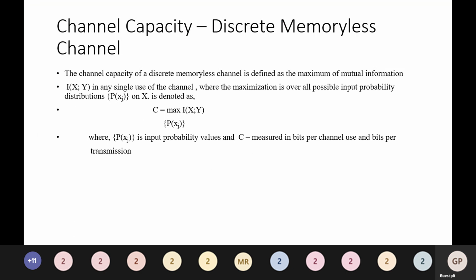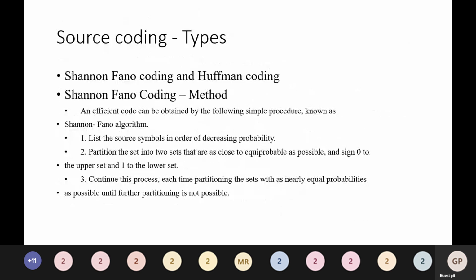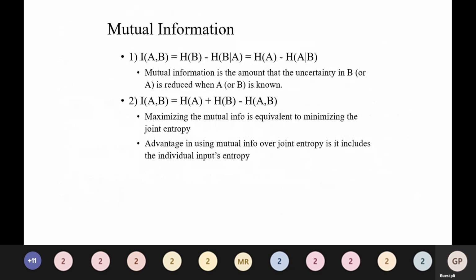So the next slide is channel capacity. Discrete memoryless channel. The channel capacity of a discrete memoryless channel is defined as the maximum of mutual information. Mutual information is the amount that the uncertainty in B is reduced when A is known.